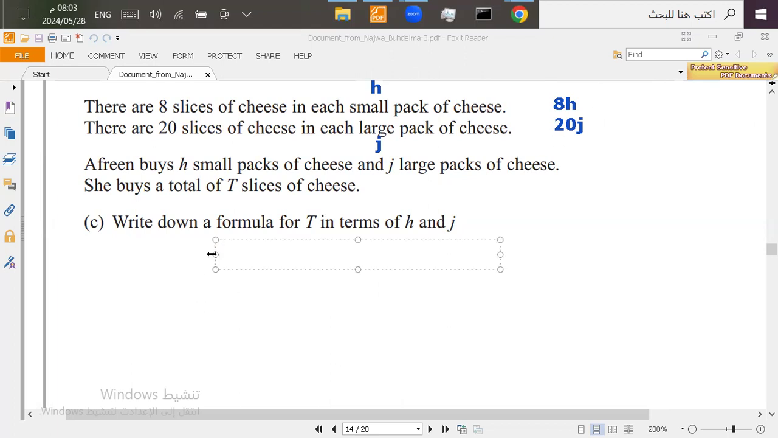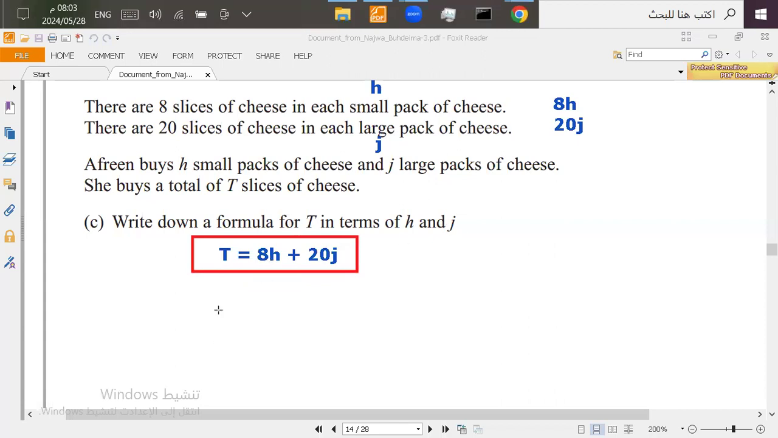So we're going to write it as a formula like this. T, which is the total, equals 8H plus 20J. And this is how you write a formula in terms of H and J.